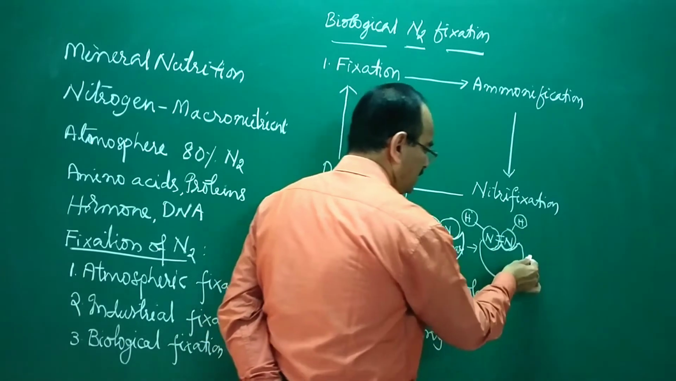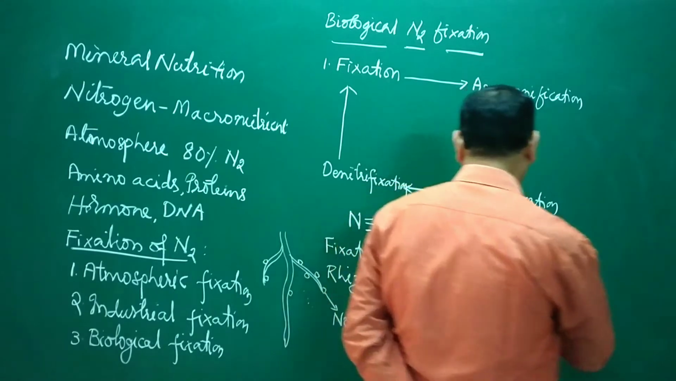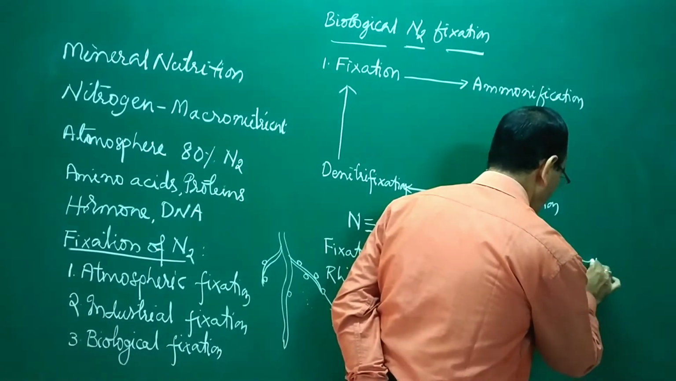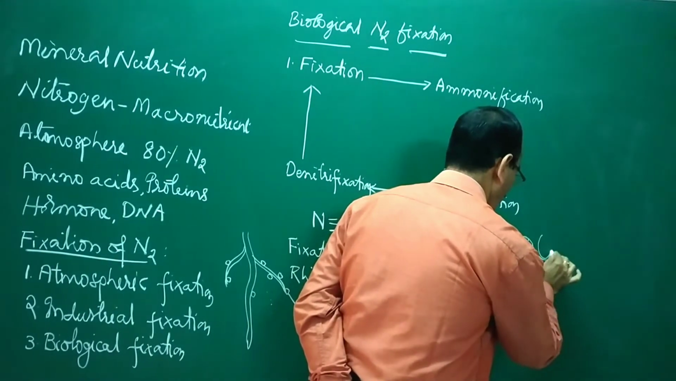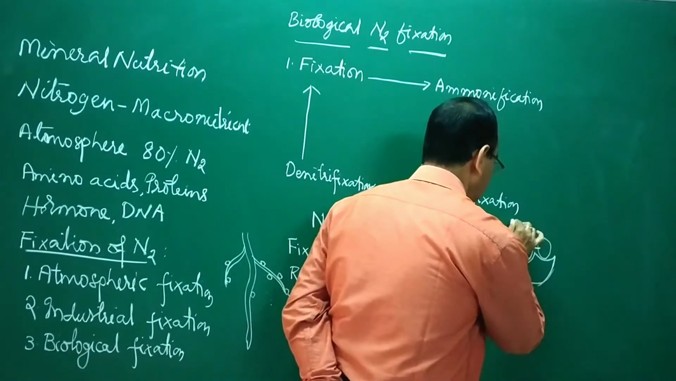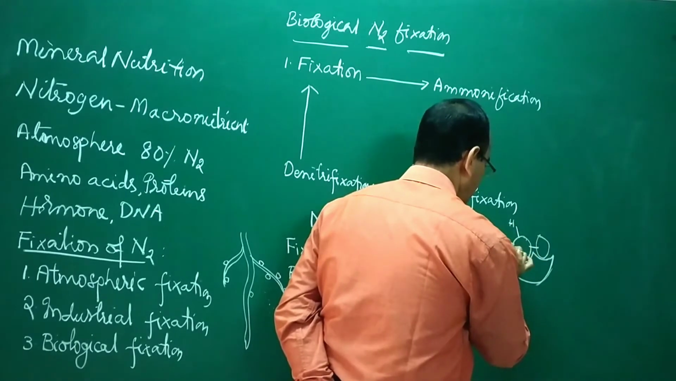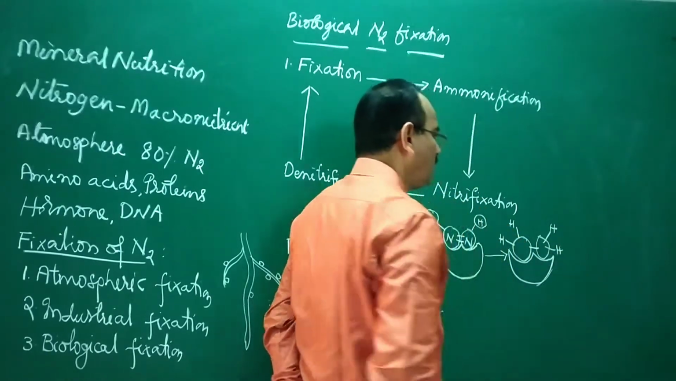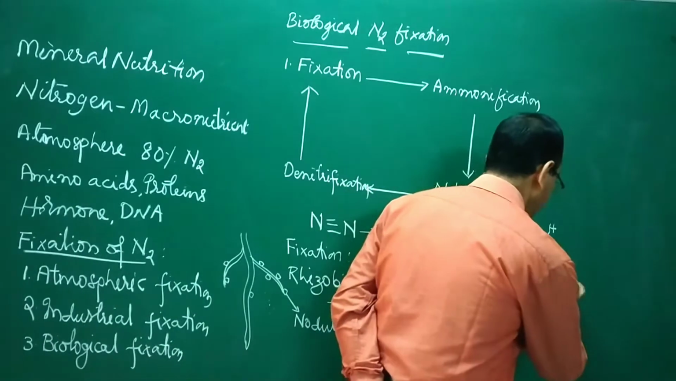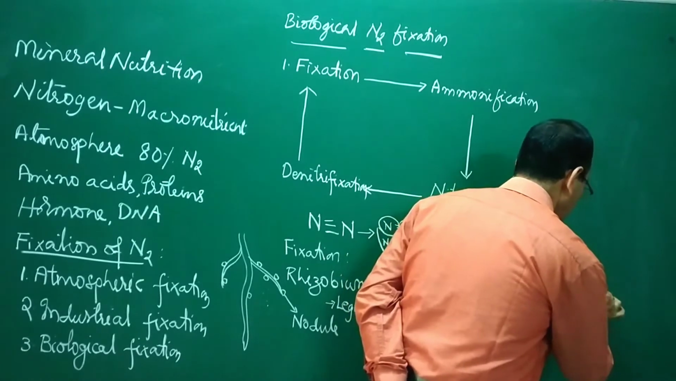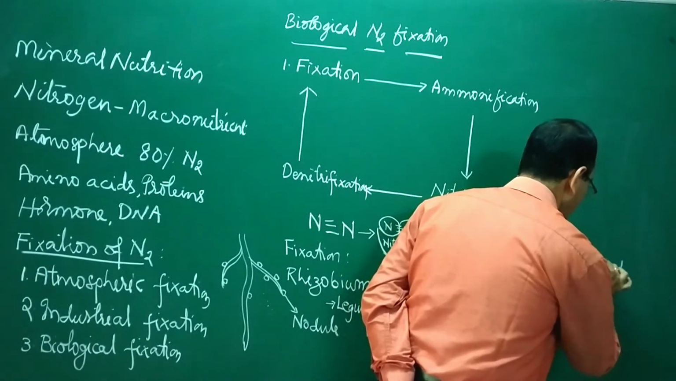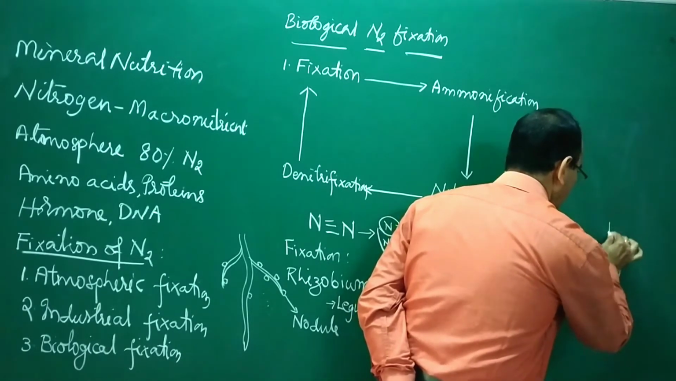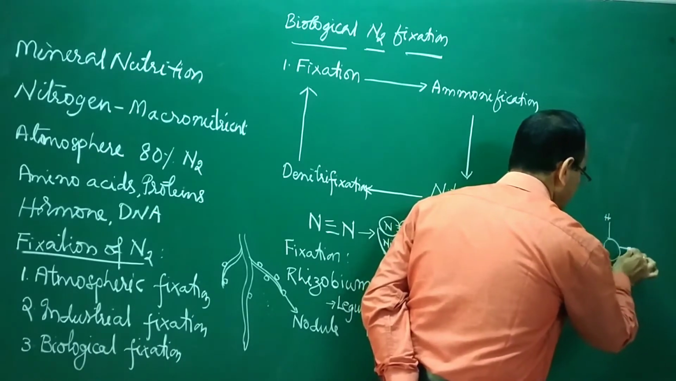In the next step, the next bond is broken, and two hydrogen atoms are fixed. In the last step, it will result in formation of two molecules of ammonia. So NH3.